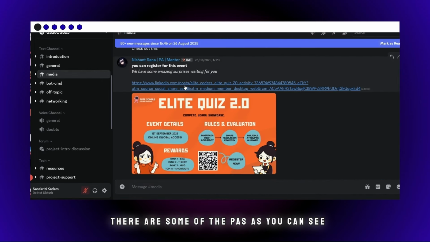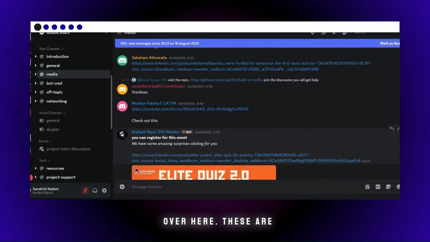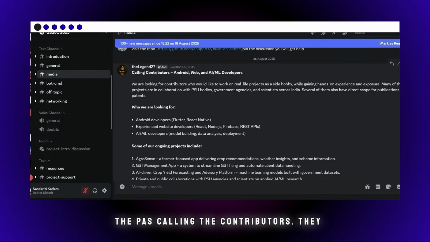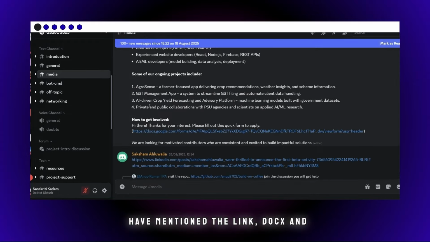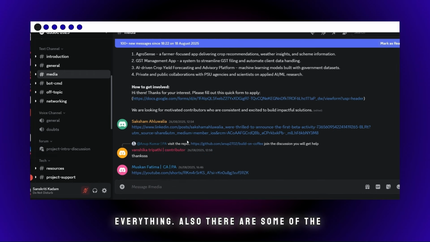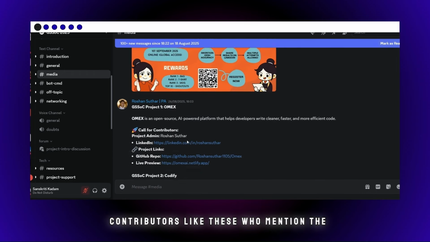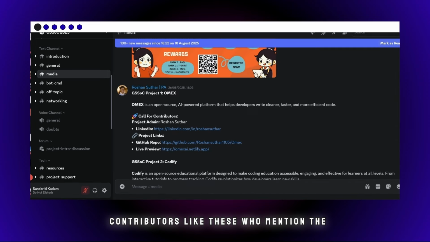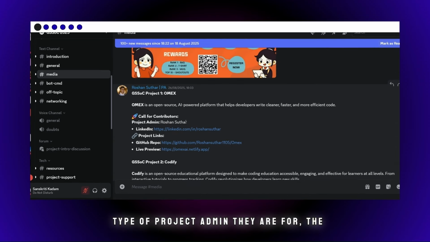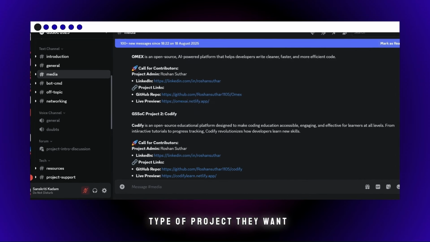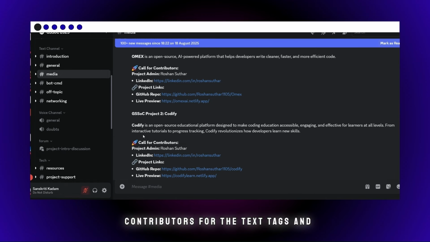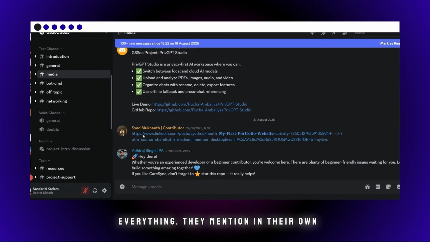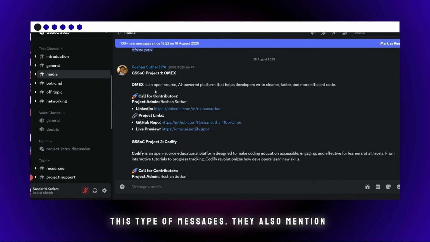There are some of the PAs, as you can see over here. These are the PAs calling the contributors. They have mentioned the link, dockets, and everything. Also, there are some contributors like these who mention the type of project they are project admin for, the type of project they are making. They want contributors for the tech stacks and everything. They mention this in their own messages.